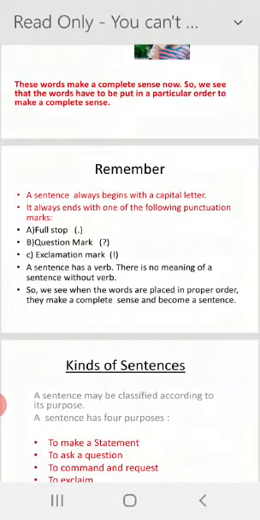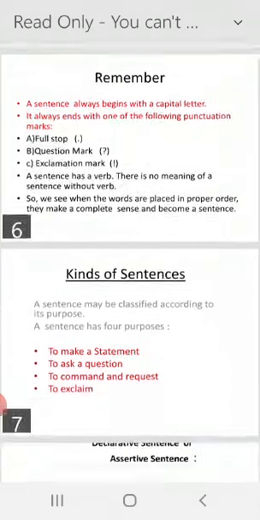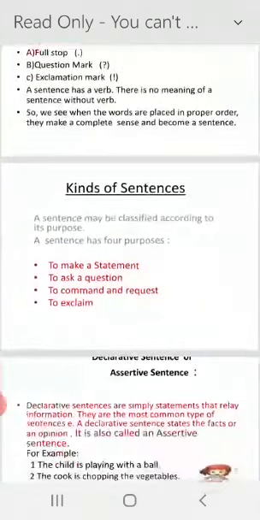A sentence has a verb. There is no meaning of a sentence without a verb. So we see when the words are placed in proper order, they make a complete sense and become a sentence, and they have, according to the sense, punctuation marks.